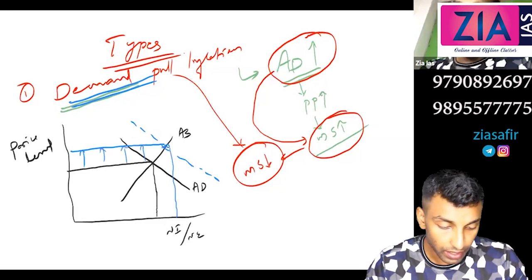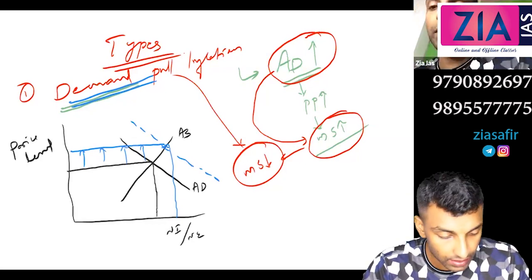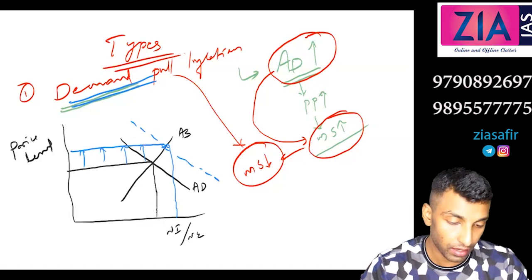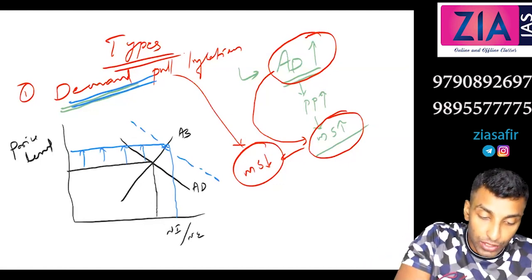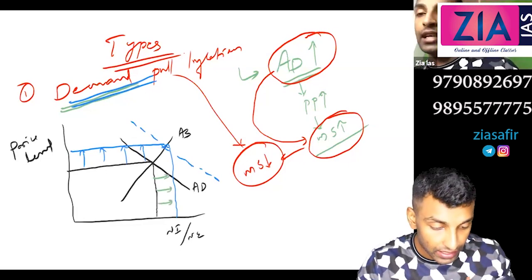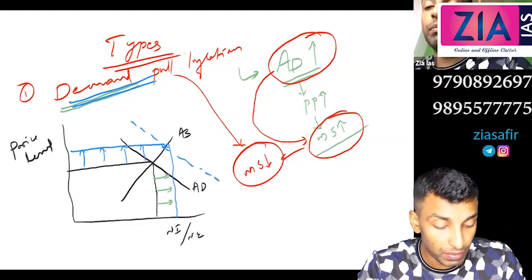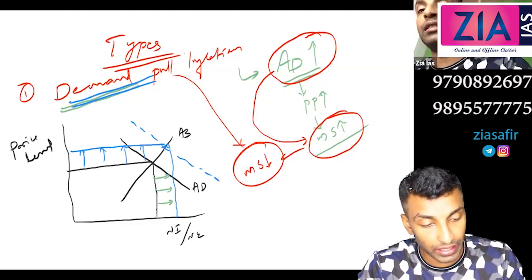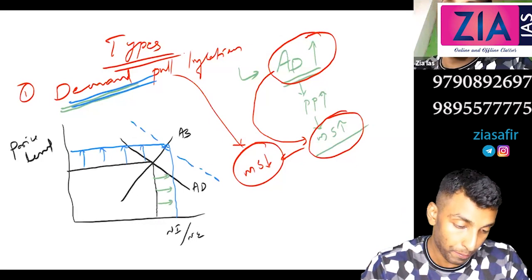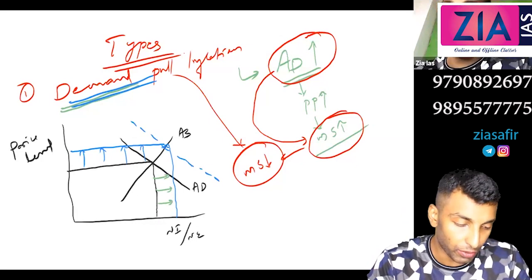What is the good thing here? Can you see this diagram and tell me what is a good thing in this? National income is also increasing. That means the inflation is actually coupled with growth. When demand is more, the production will be more. So national income is increasing, but at the same time price will go high. This is a positive impact, and this is what we have discussed already, the monetary policy dilemma.